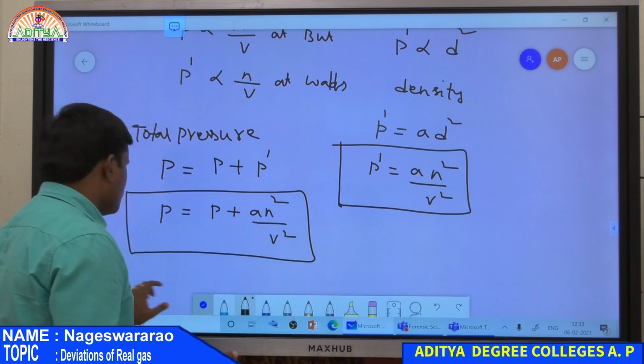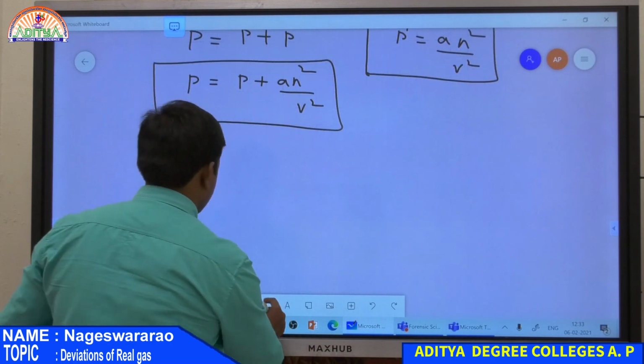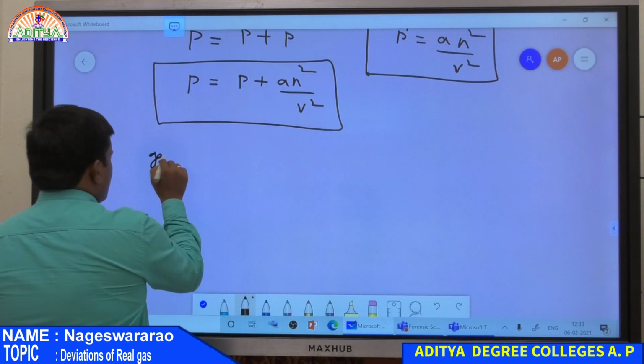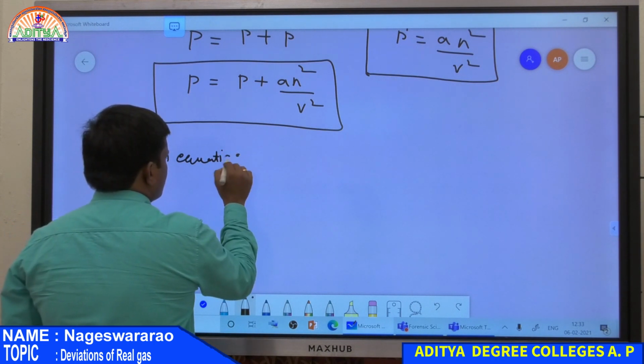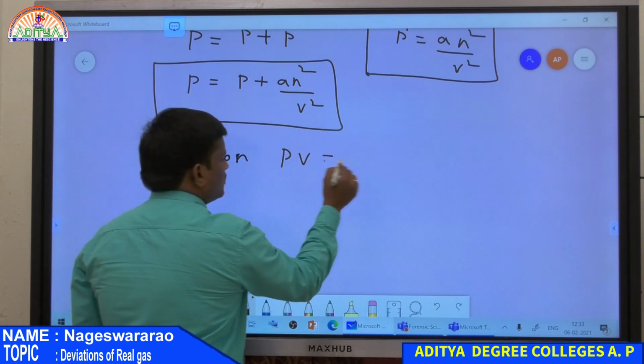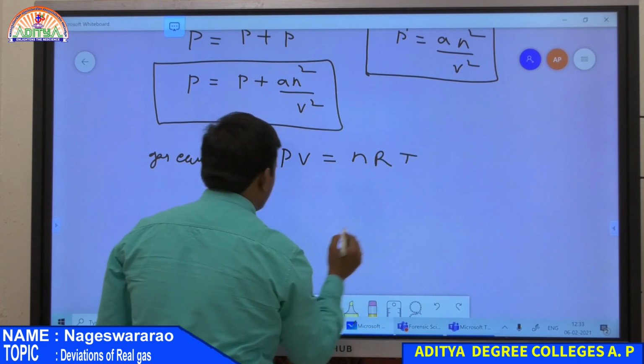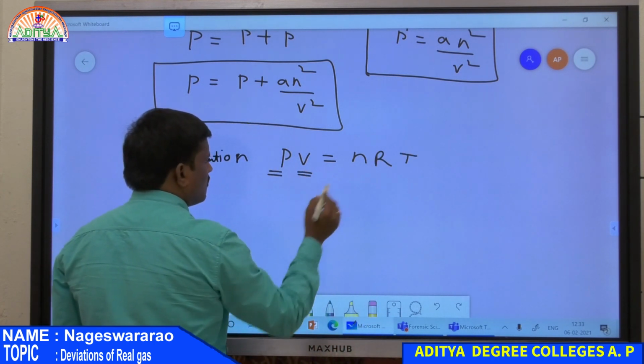Therefore, finally, the gas equation. What is the equation? PV is equal to nRT. But here there are two corrections, pressure correction as well as volume correction.